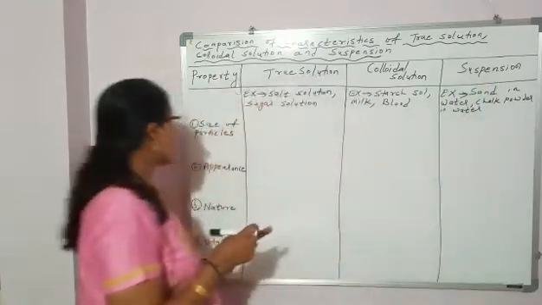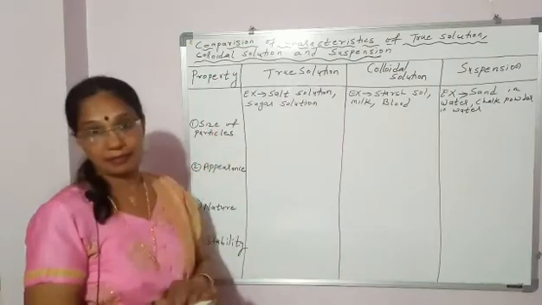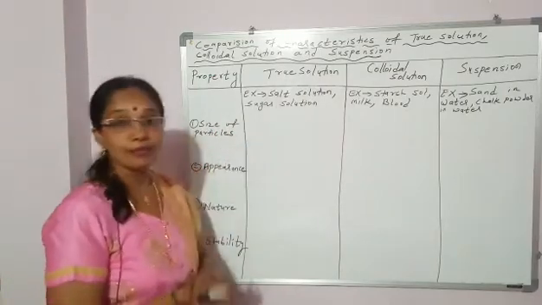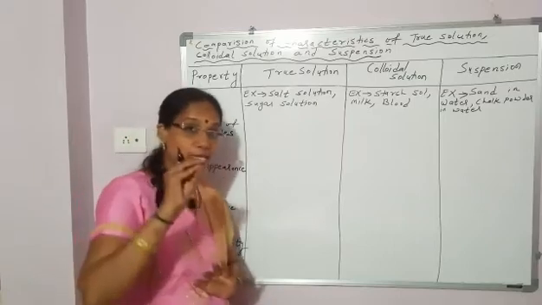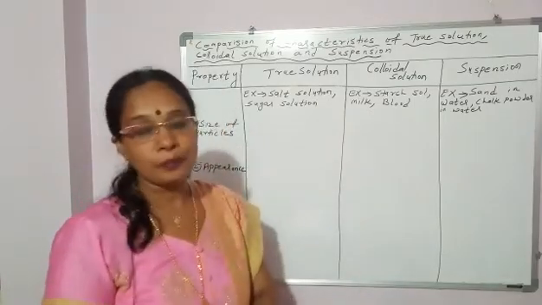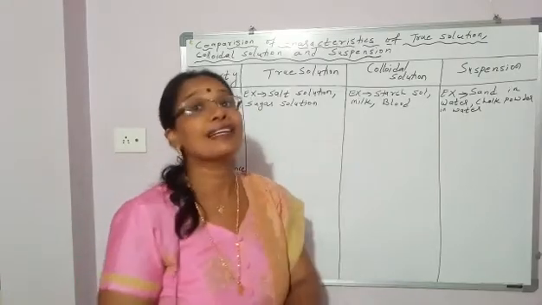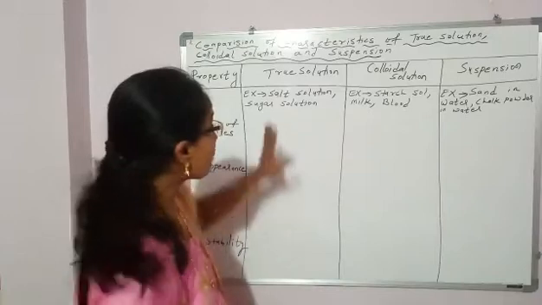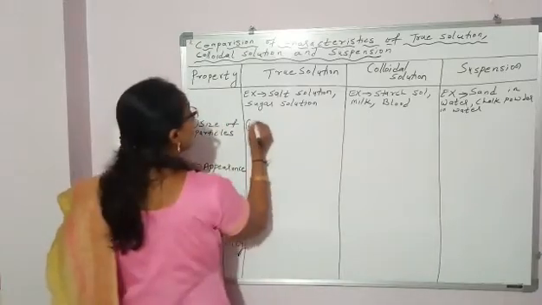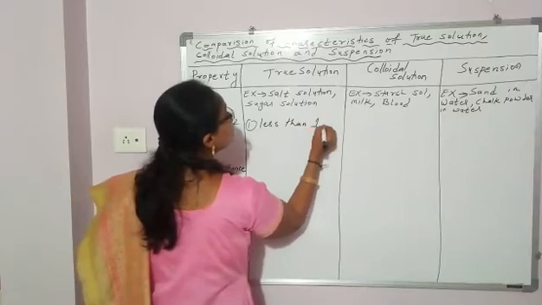Okay. So the first characteristic which I am going to discuss is size of particles. In a true solution, particles means solute particles, very small in size. Neither can you see them by your naked eyes nor under an ultra microscope. The particles are very small in size, less than 1 nanometer.